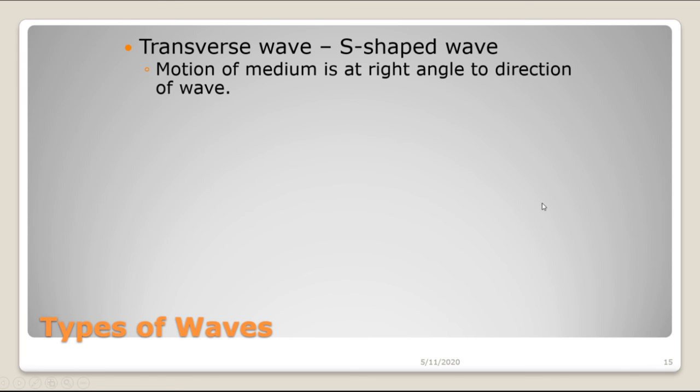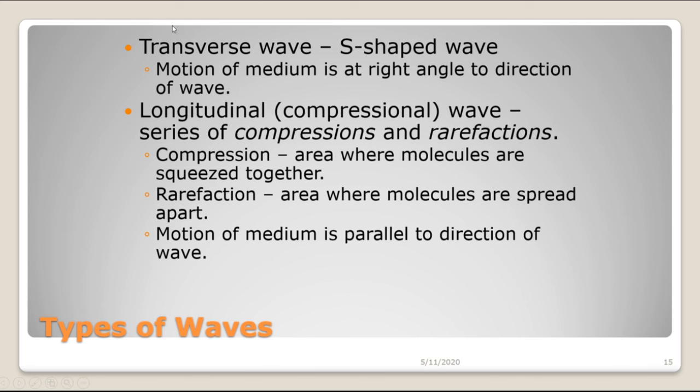Waves have different shapes depending on what type of wave they are and what type of material they're moving through. The first type of wave we want to talk about is called a transverse wave. A transverse wave is the type of wave you may think of whenever you hear of a wave. It's a typical S-shaped wave. In a transverse wave, the medium is moving at a right angle to the direction of the wave. I know that doesn't make a lot of sense, but we'll look at an animation in just a moment, and hopefully it will help explain it.